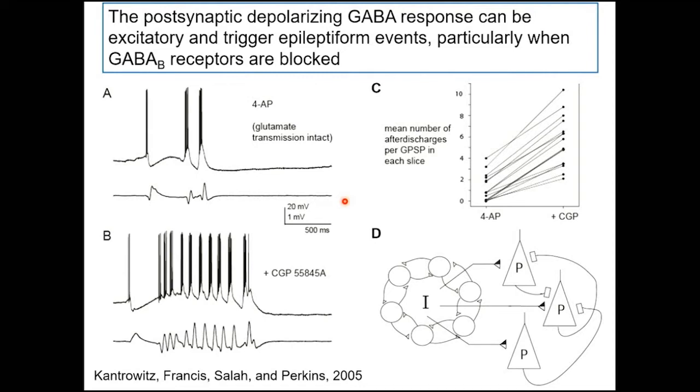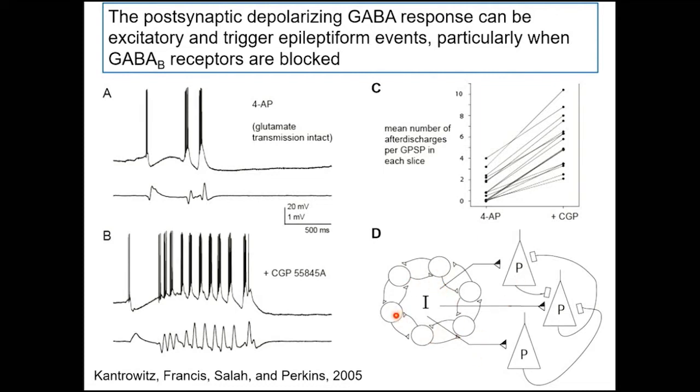So then to that question, what happens if we block that GABA B response? So if you look down here in B, this CGP 55845 is a GABA B antagonist. And when we add it, you can see we get lots more bursts. And you can see there in the field recording that this is a population event. So over here in C, you can see as we add the GABA B antagonist that the number of bursts goes up in every slice. And what do we think is happening?